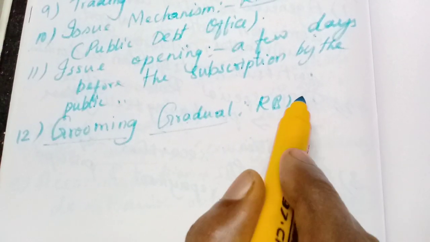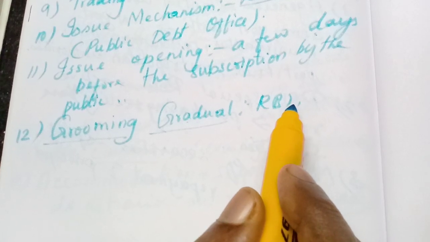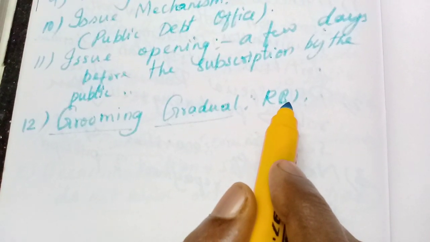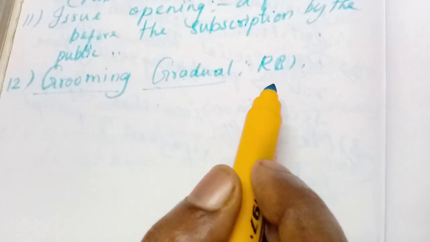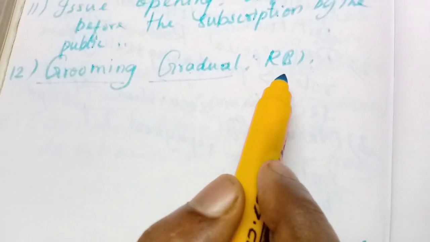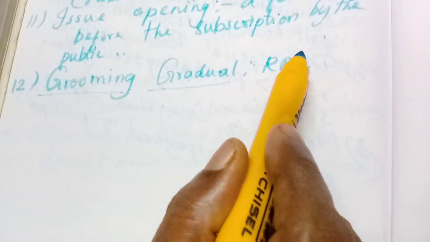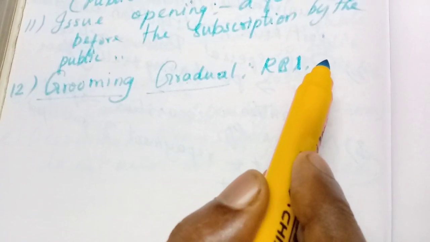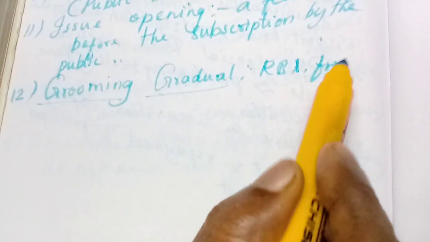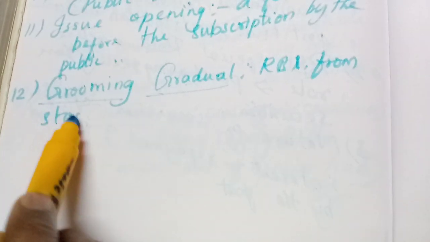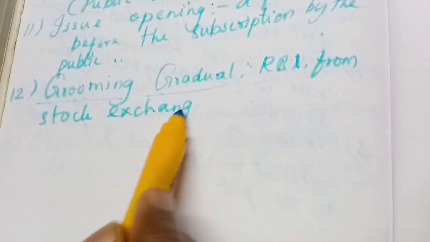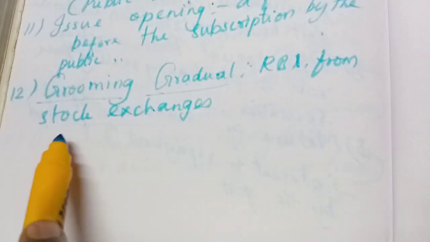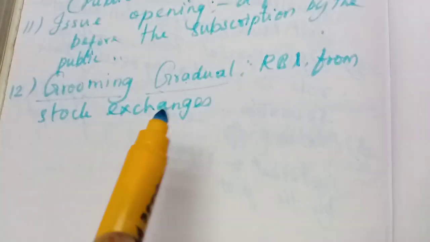Those securities will be nearing maturity. For example, the RBI will purchase some securities from the stock exchange. Understood? Which securities? All these are government securities.